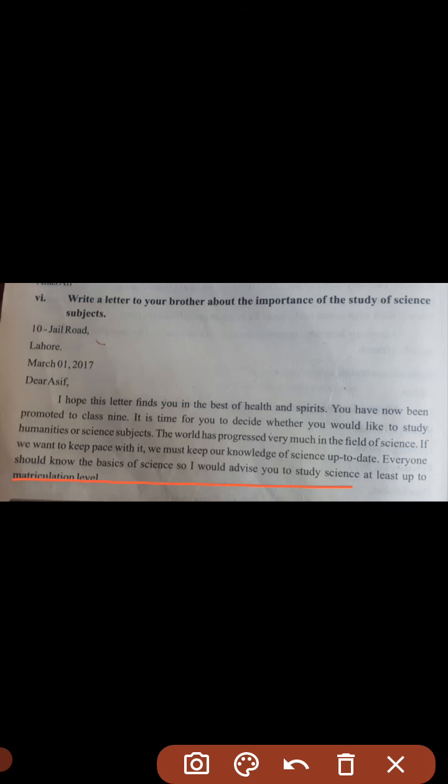Everyone should know the basics of science, so I would advise you to study science at least up to matriculation level.